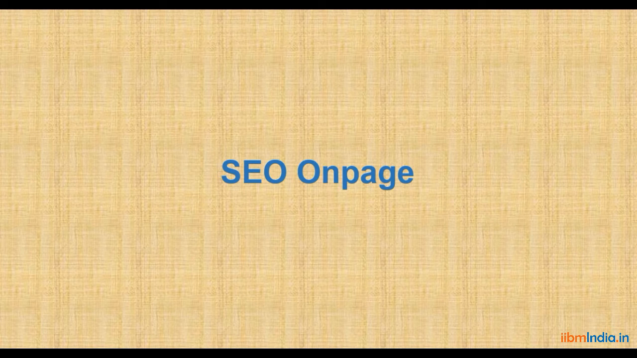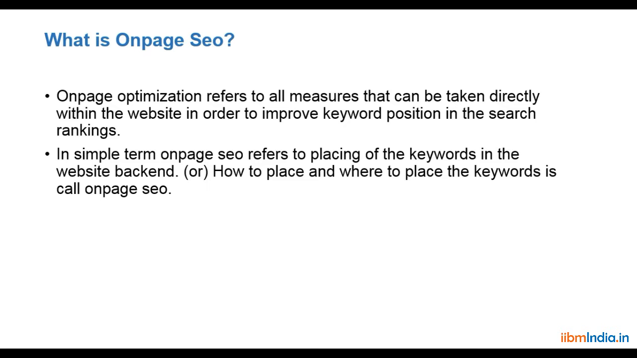In the earlier videos on the different types of SEO, we researched a number of keywords, right? On-page SEO is about the keywords we have researched. So now let's understand what on-page SEO is, or we call it on-page optimization also. On-page optimization refers to all measures that can be taken directly within the website in order to improve the keyword position in search ranking.